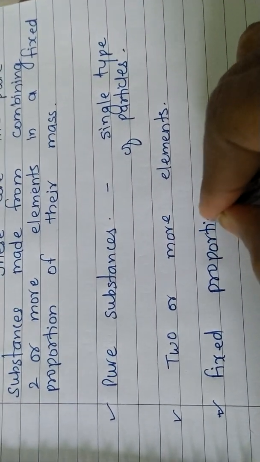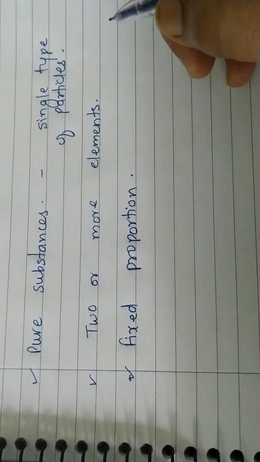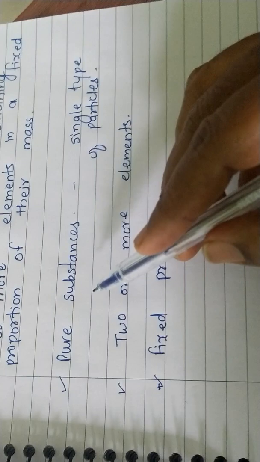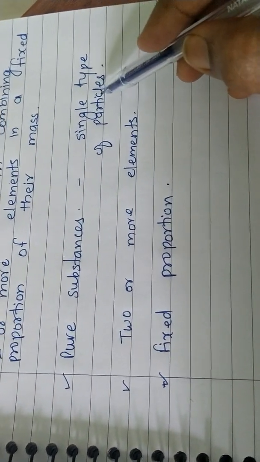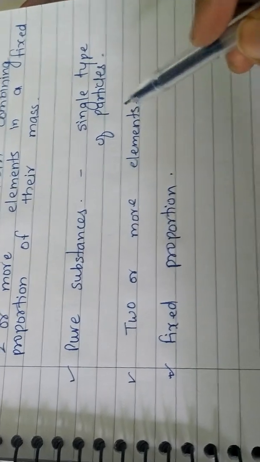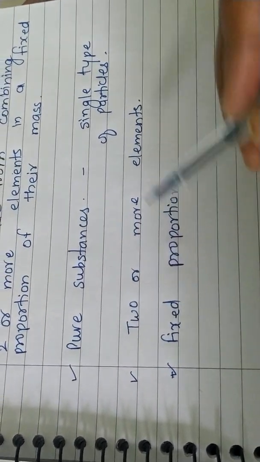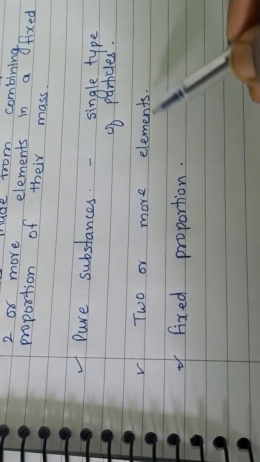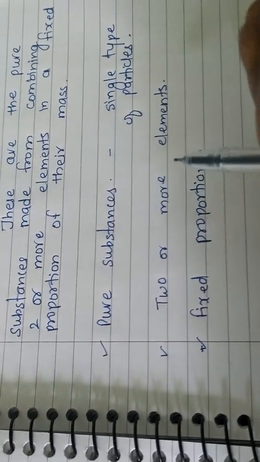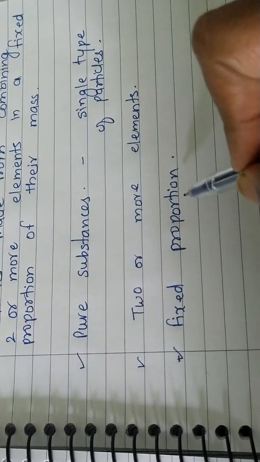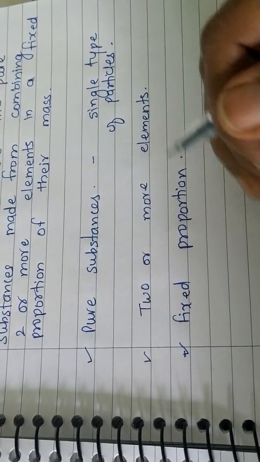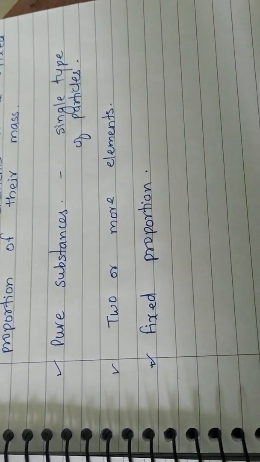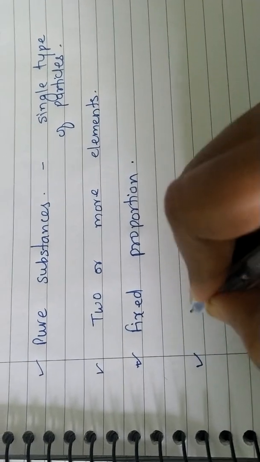Third one, fixed proportion. Now definitely the doubt will be there in your mind: ma'am, we have discussed that pure substances contain a single type of particle. When they contain a single type of particle, how can two or more elements be there, and the compound still be a pure substance, in a fixed proportion? What exactly does that mean? One by one we will explain. First let me tell you one example.